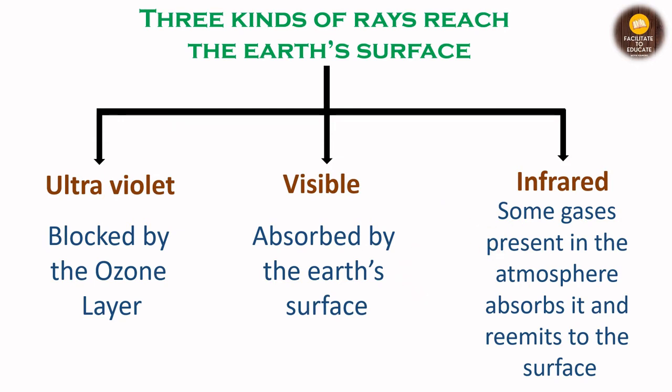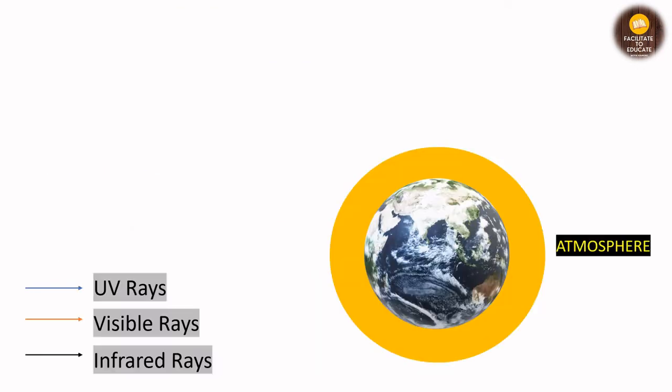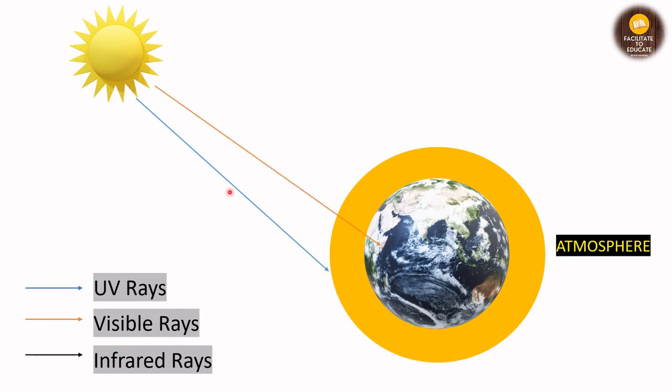So let us see the diagrammatic view of this to understand in a better way. So this is the atmosphere, right, which is surrounding the earth, and there are certain rays that will be coming right now. So the blue ray that you see is the UV ray, and it is blocked by the ozone layer, right? Next is the visible ray that is directly going to the earth's surface. And infrared rays are reflected back and then reabsorbed by certain gases that are present in the atmosphere.